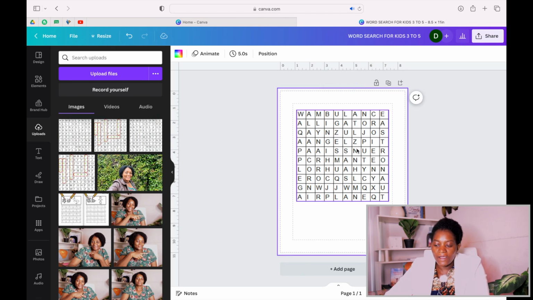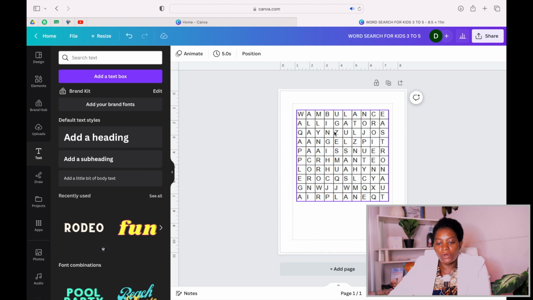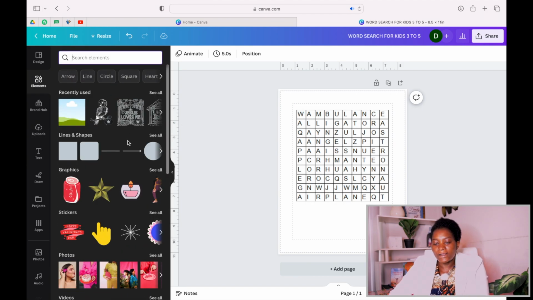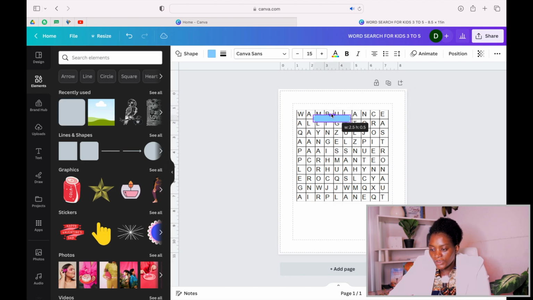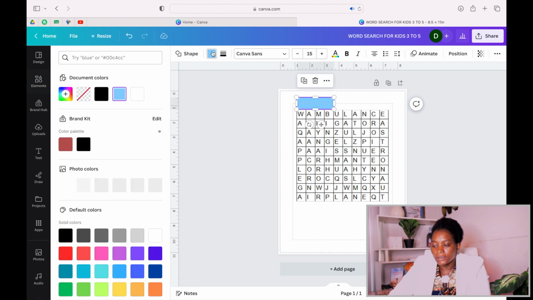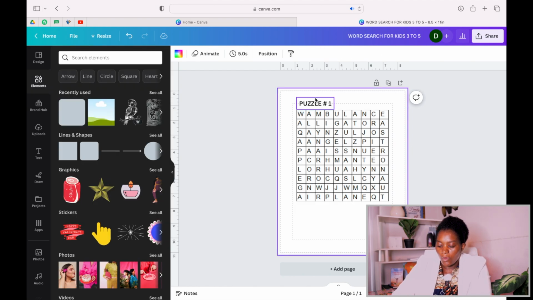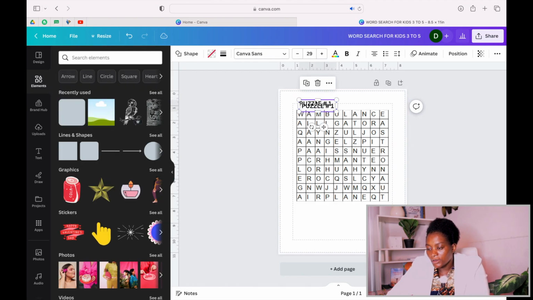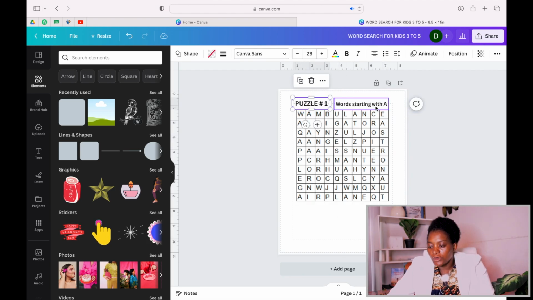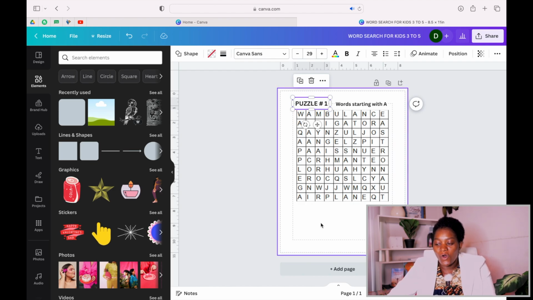Now the next thing that we have to do is that when I create my book, I want to make it unique, right? My overcomers. I can come here and take a shape like this. Just fix it here to look nice. Then I'll remove the color from inside. And I can just type puzzle number 1. And then I can just copy it this way. So at this point, we have puzzle 1, word starting with A. We do the same for all our words.